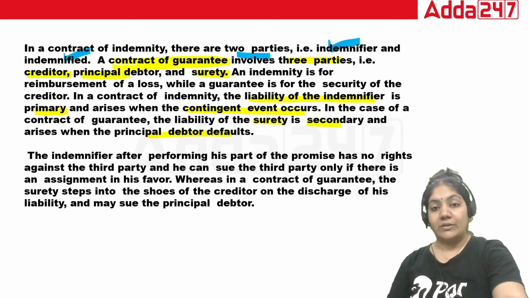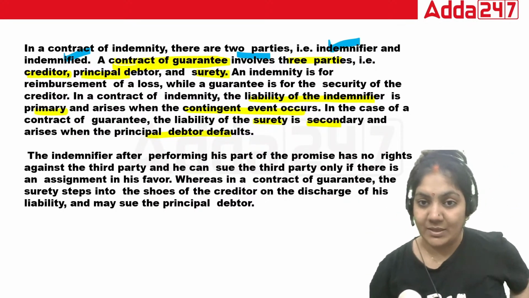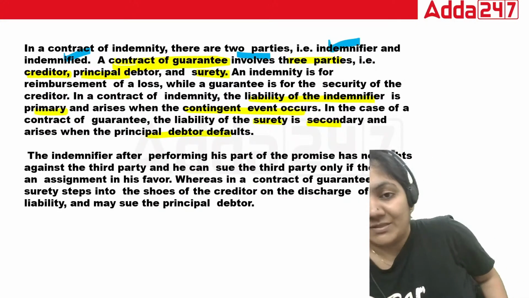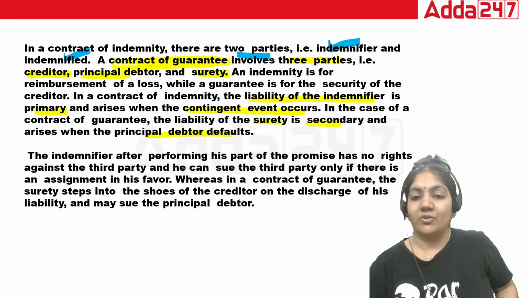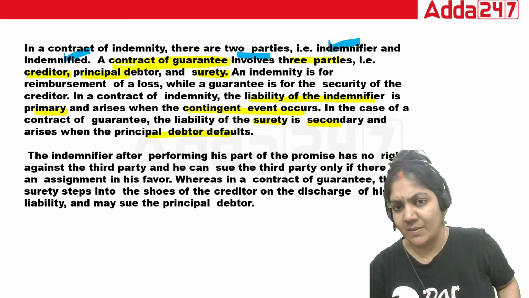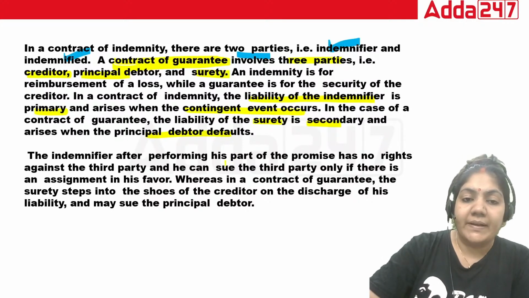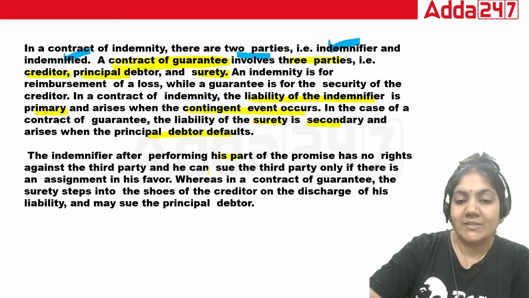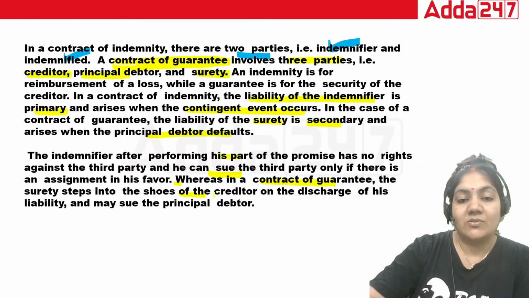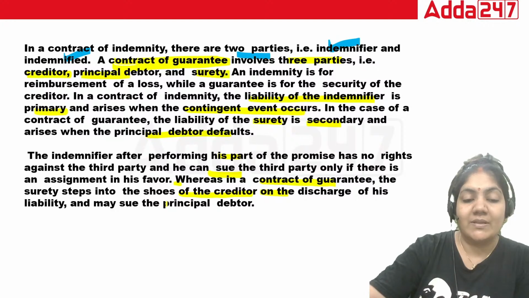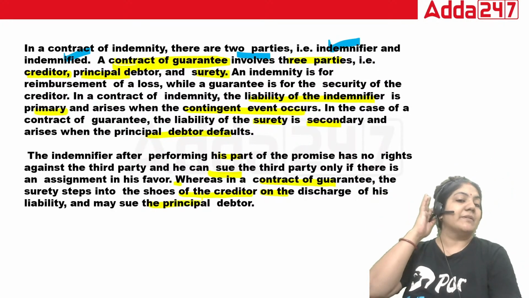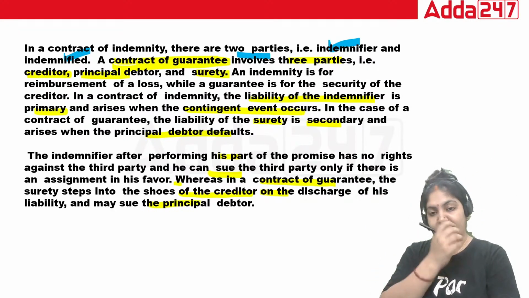Exactly, because in a contract of guarantee, what's the basic thing? If the principal debtor suffers loss, then only the surety will come into the picture. So this is the basic thing about a contract of guarantee. The indemnifier, after performing his part of the promise, has no right against the third party. He can sue the third party only if there is an assignment in his favor. Whereas in a contract of guarantee, the surety steps into the shoes of the creditor on the discharge of liability and may sue the principal debtor. That is an important one. Is that okay?